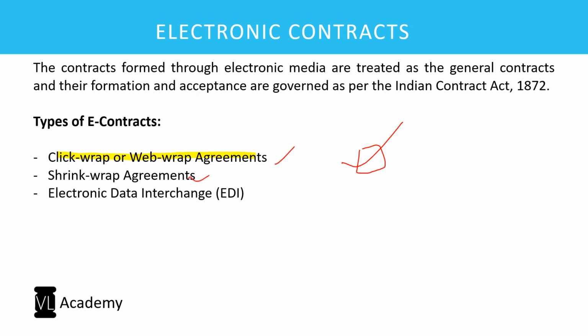Second is shrink wrap. So again, recollect your good olden days where you would have inserted certain CDs of software in your systems, right? For games, EA Sports Cricket, that's my favorite, but any such games which we install, right? When we install the games, before we install, it asks, I understand all the terms and conditions, move further, finish.